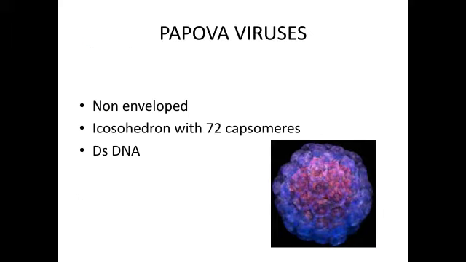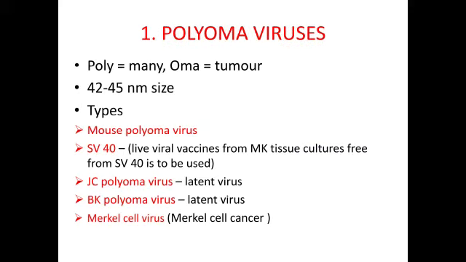Features of Papova viruses: they are usually non-enveloped. Their structure is icosahedral with 72 capsomeres. They possess DNA as a genetic material. Next, we will see about polyoma viruses. Poly means many, oma means tumor. They are tumor causing viruses, usually 42 to 45 nanometer in size. There are different types of polyoma viruses. They are mouse polyoma virus, SV40, JC polyoma virus, BK polyoma virus, and Merkel cell virus.